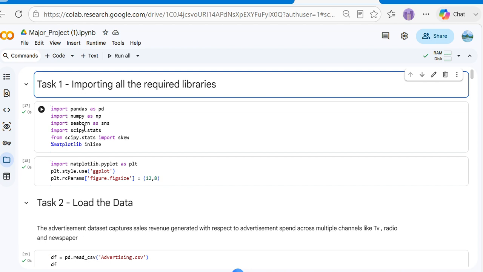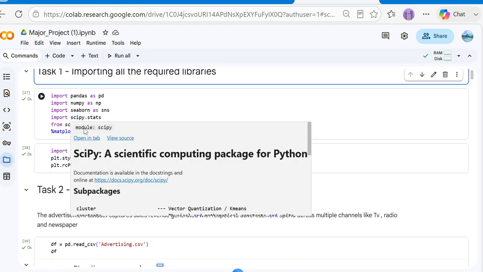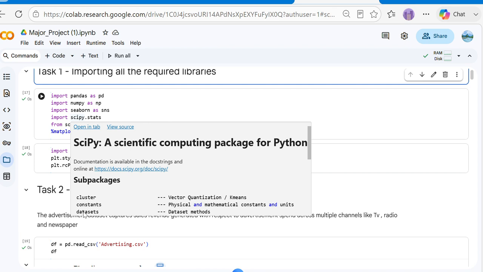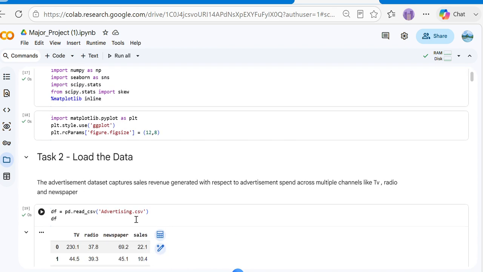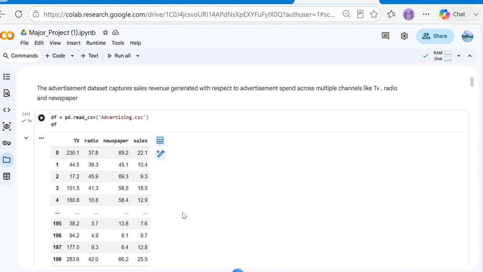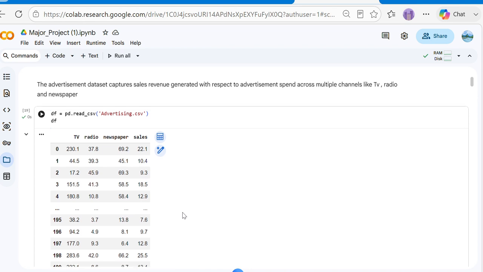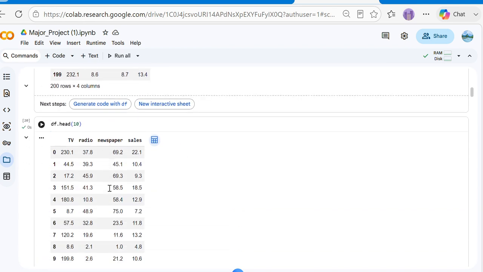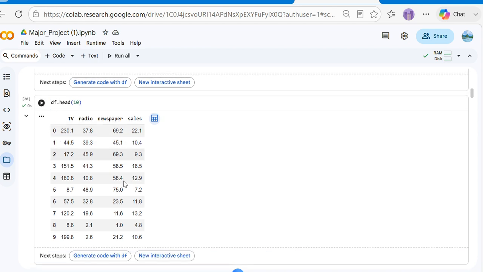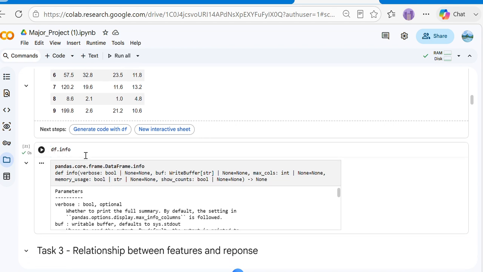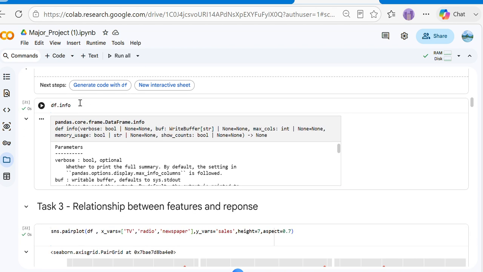I have imported Pandas, NumPy, matplotlib for data visualization, and scikit-learn for the regression model and evaluation. Then I have loaded and inspected all the data. I loaded the advertising data into a Pandas data frame, and to view the first few records, I have used this. To check the data set size, data types, and ensure that there are no missing values, I have used info.